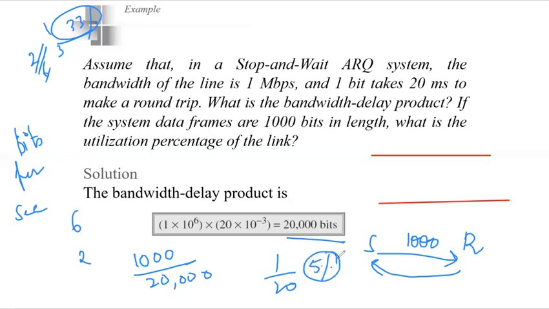If you convert it into percentage, it is 5%. So only 5% of this transmission link is being utilized. Only 5% of the bandwidth is being utilized. So for this reason, whenever we have a high bandwidth and a long delay, the use of stop and wait ARQ protocol is a waste, or we can say that it is inefficient basically.